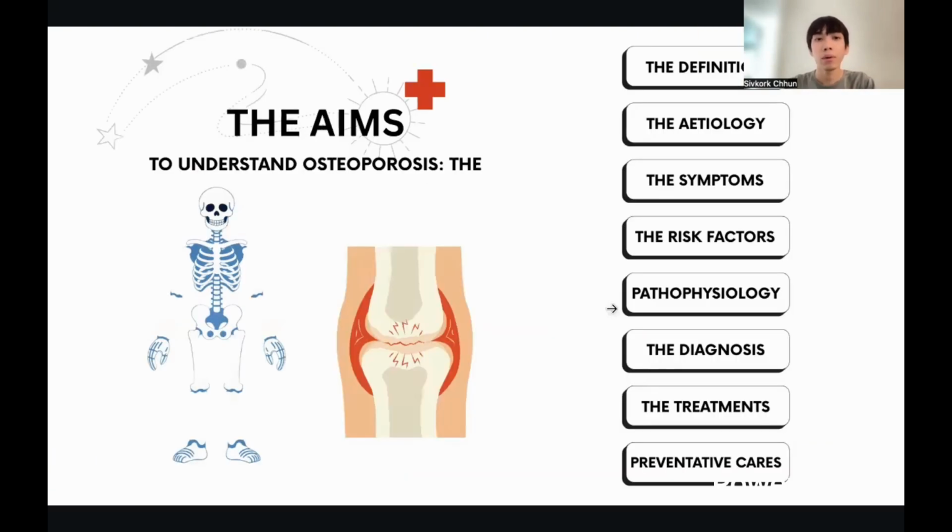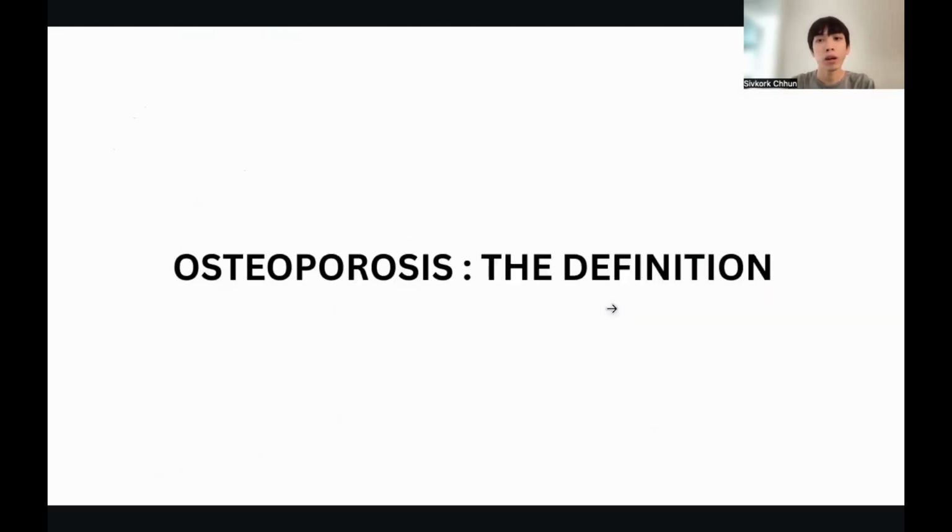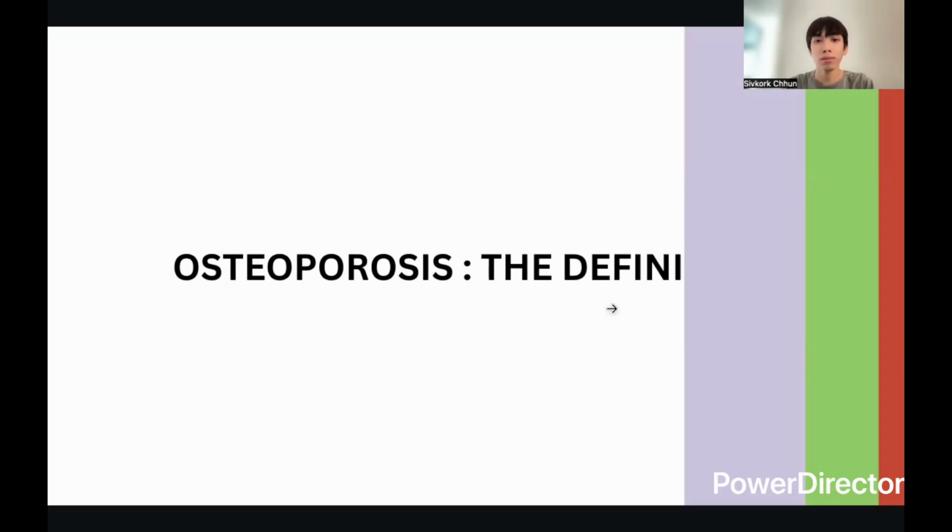So the aim of this presentation is to understand the definition, the etiology, the symptoms, the risk factors, pathophysiology, the diagnosis, the treatment, and prevention. So let's begin with what is osteoporosis?